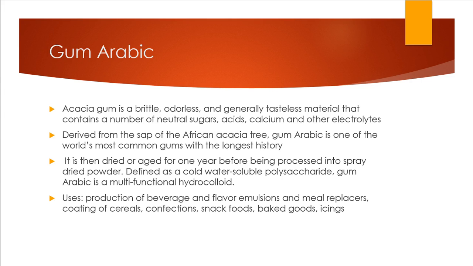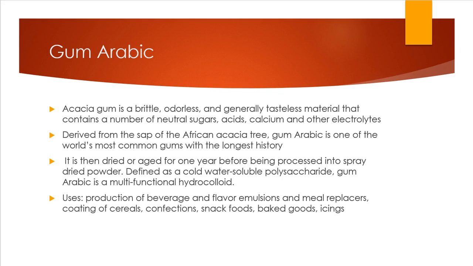The next example that I found was the gum arabic, which is derived from the sap of the African acacia tree, and it's one of the most common gums with the longest history. It is a brittle, odorless, and generally tasteless material that contains a number of neutral sugars, acids, calcium, as well as some other electrolytes. The gum is built upon a backbone of the D-galactose units.